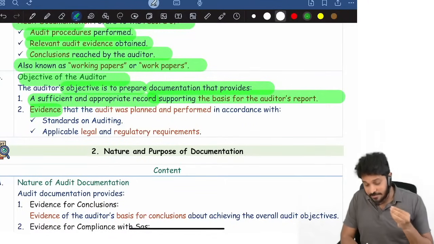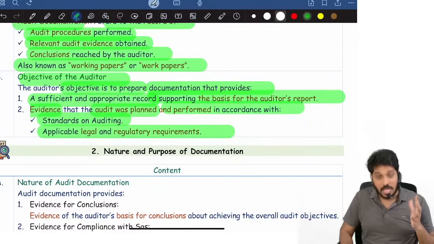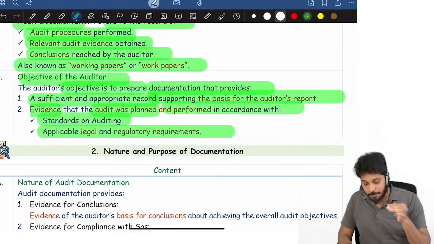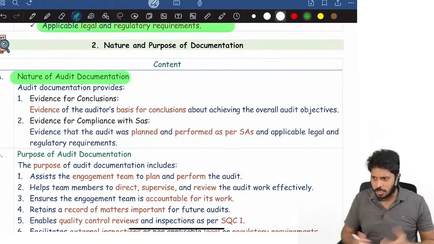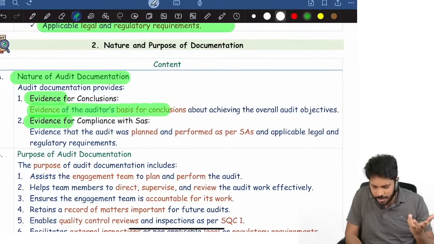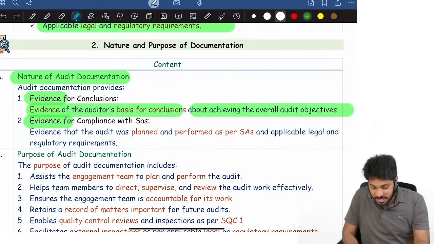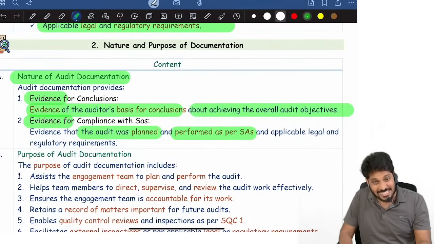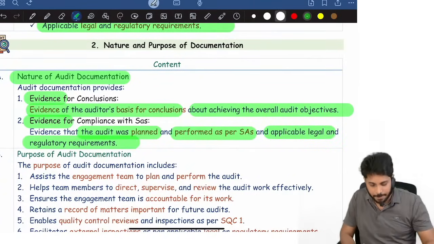Audit documentation is evidence that the audit was planned and performed in accordance with standards on auditing, and in accordance with applicable legal and regulatory requirements. What is the nature of documentation? The documentation is evidence. The nature is evidence. It's evidence for the auditor's conclusions about achieving overall objectives. It's evidence that the audit was planned and performed as per SAs, as per law, as per regulations.